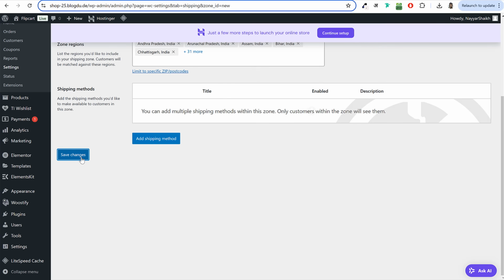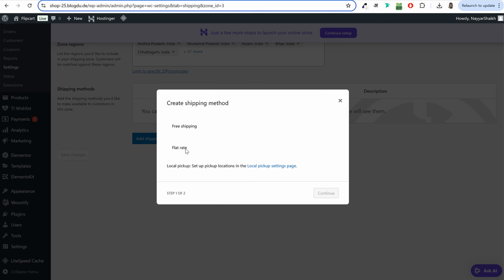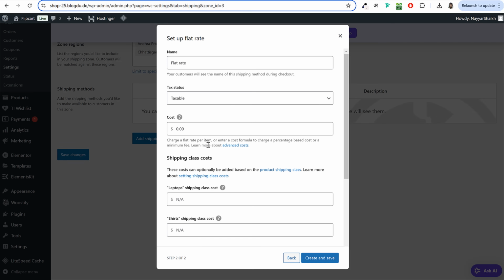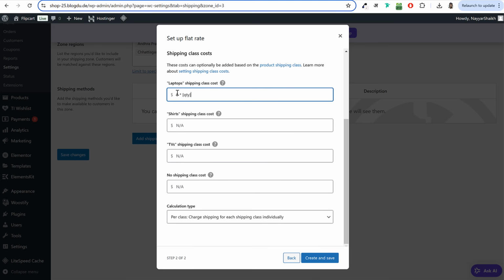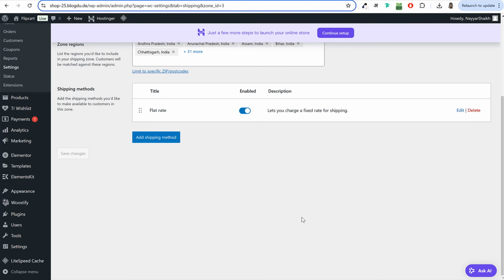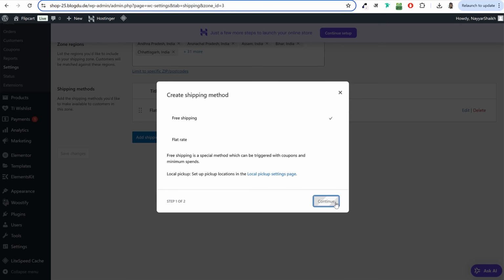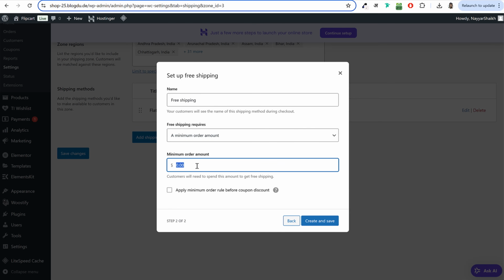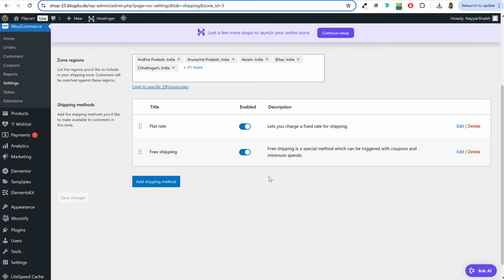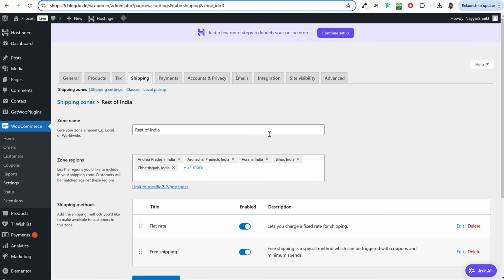Once you do this, first let me click on save changes, click on add shipping method, flat rate, continue. And same thing. Now obviously a little bit more. So for laptops, maybe I want to charge $4 per quantity. T-shirts, maybe I want to charge $1 instead of 50 cents. For television, maybe let's say $4, and default maybe $3. Okay. Here also you can give free shipping, but we can increase the requirement. So we can give free shipping if a person is purchasing more than $200. Okay. This is how you can do your shipping.